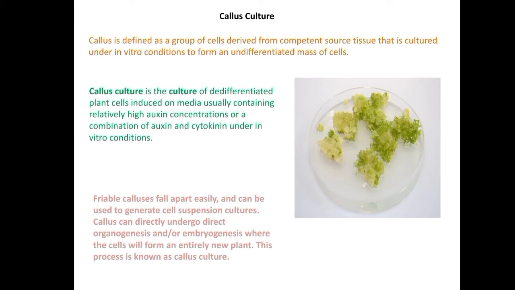Then comes the nutrient media for callus culture. Standard media like Murashige and Skoog medium can be used successfully for callus culture. For callus initiation, usually an outside supply of hormones is required. But if we take explants of cambial cells, we do not need to supply the hormones. According to hormone requirements, callus cultures can be divided into five types.